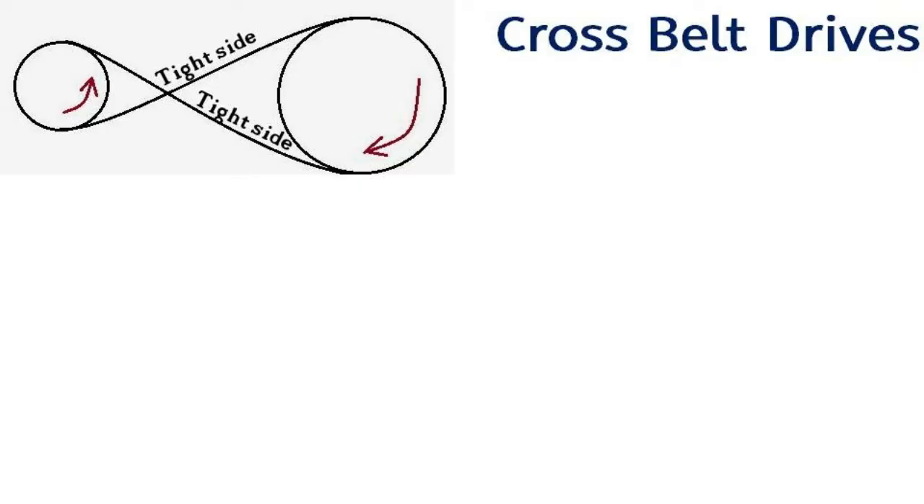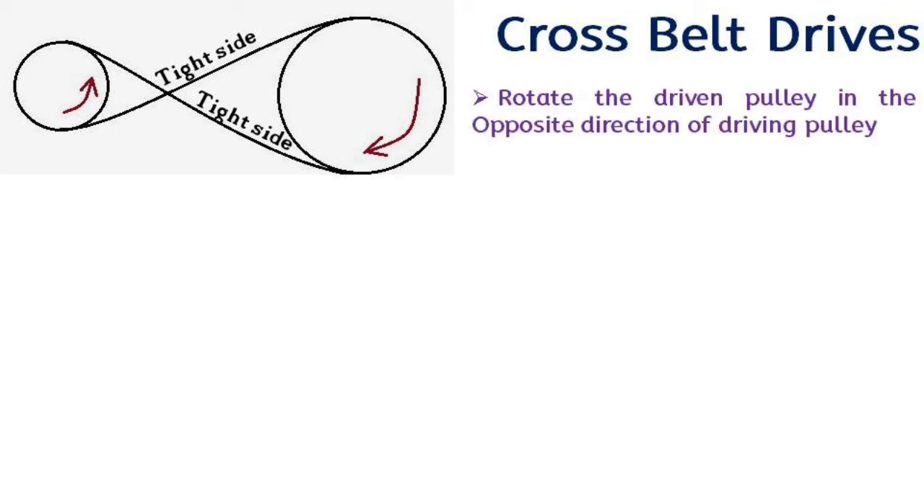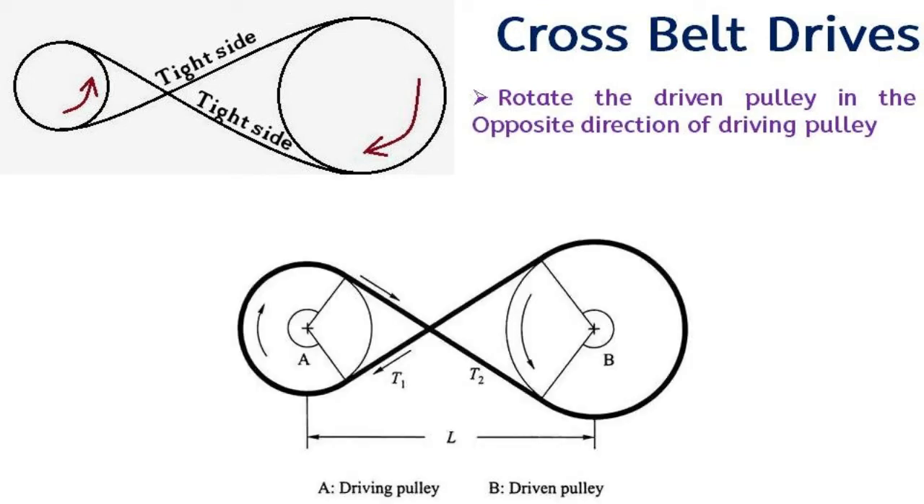A crossed belt drive is used to rotate the driven pulley in the opposite direction of the driving pulley. This arrangement is used when two shafts are parallel to each other but are to be rotated in opposite directions. Driving pulley shaft A is rotated in the clockwise direction whereas driven pulley shaft B is rotated in the anti-clockwise direction.